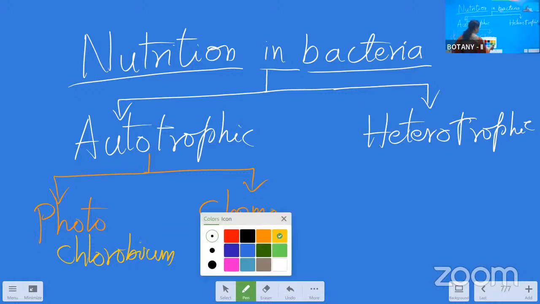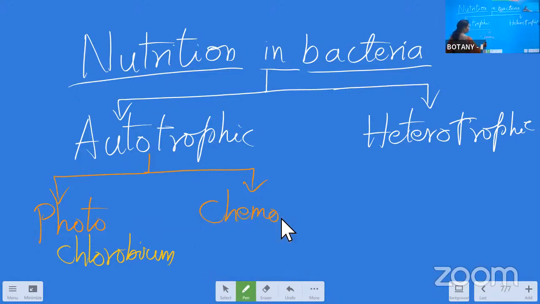Next come the chemoautotrophic bacteria. They take up atmospheric carbon dioxide and moisture from the outside atmosphere, and instead of light for the energy-gaining process, they get energy from the chemicals present in the outside atmosphere wherever they are growing.